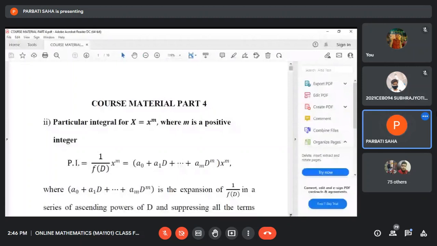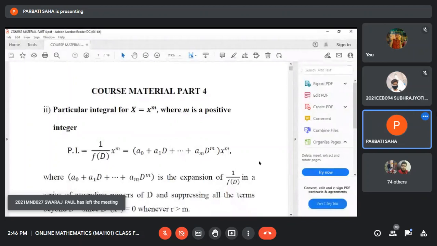Now I start. You see, the particular integral for the function capital X, which is the function on the right side of the ordinary differential equation. You have already observed in the previous course material that if capital X equals an exponential function like e to the power ax, then there is a rule for finding the particular integral.